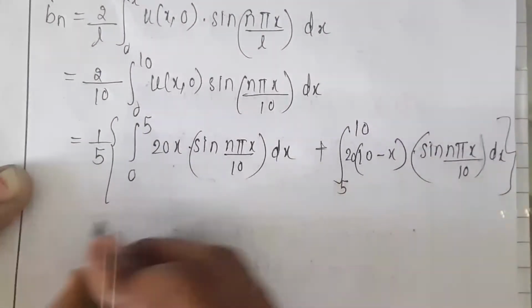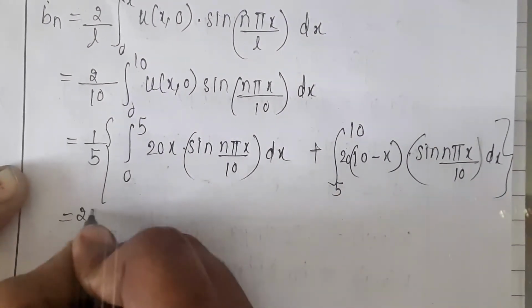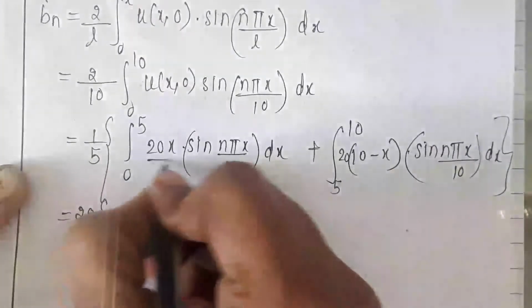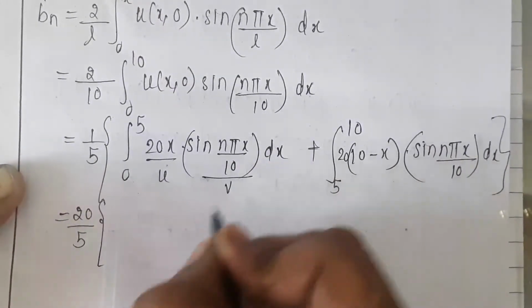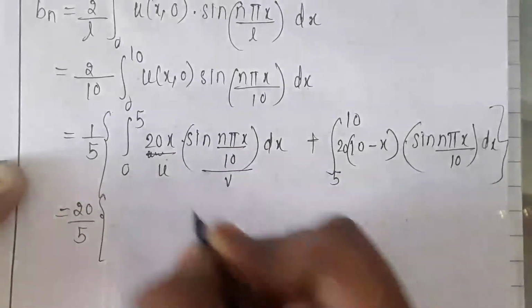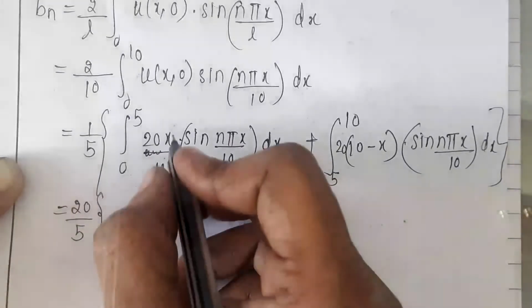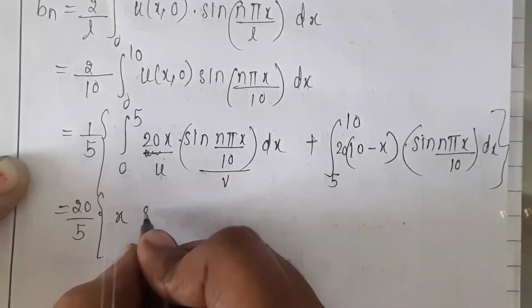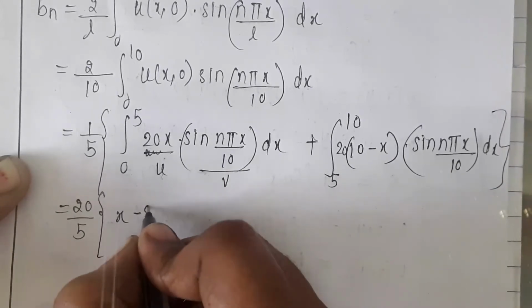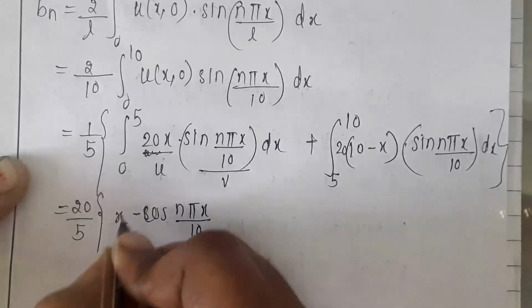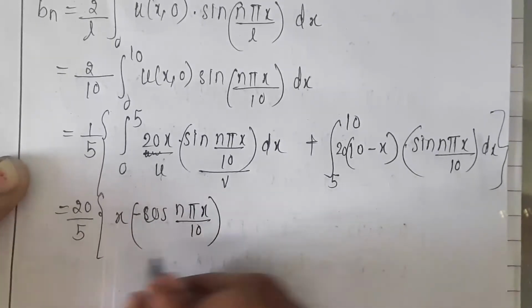Now 20 is common in both, so we can take it outside. 20 outside, 20 by 5. Integration of, this is u and this is v. So use integration by parts, but we have already taken 20 outside, so only x is u. So here x as it is, integration of sin n pi x by L is, integration of sine is minus cos n pi x by 10 divided by n pi by 10.